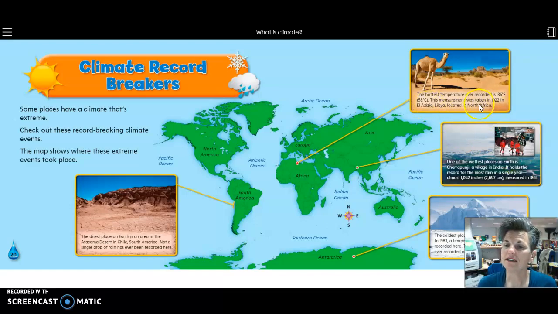And the hottest temperature ever recorded in Africa is 136 degrees Fahrenheit. This measurement was taken in 1922 in El Azizia, Libya, located in North Africa. Wow. Pretty interesting stuff.